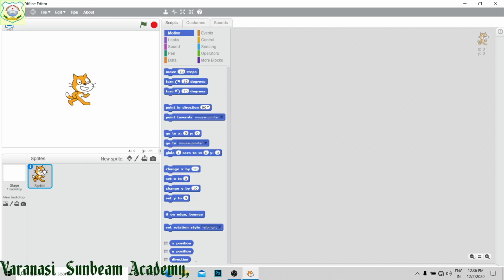If you want to add another sprite, then here you are getting choose a sprite from library, paint new sprite, you can paint, then upload sprite from file. If you have any sprite or any design that you want to make your own sprite, then you can upload it here, or you can take a picture from your camera, that can be added as a sprite. I will show you each and everything.